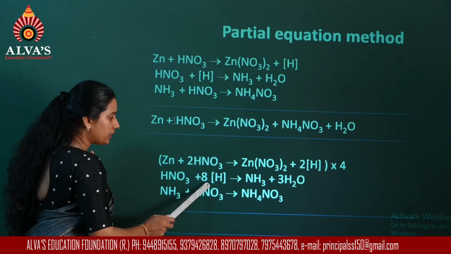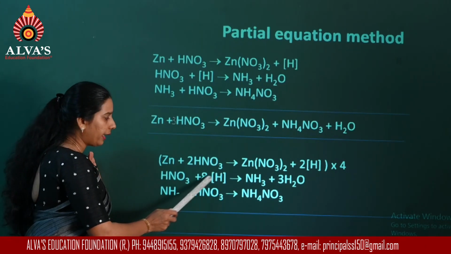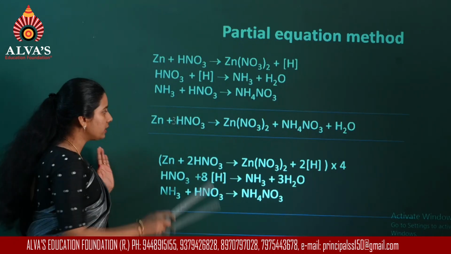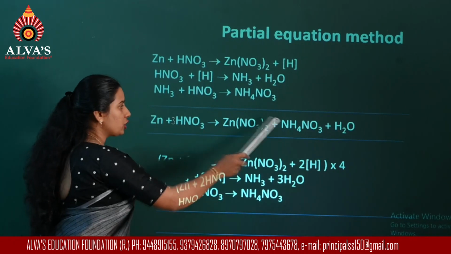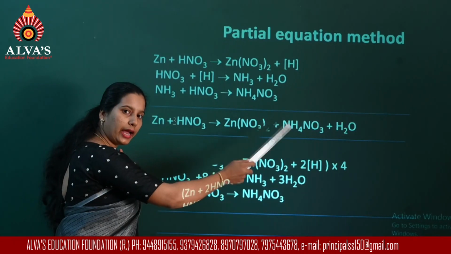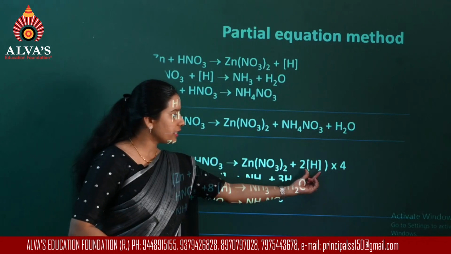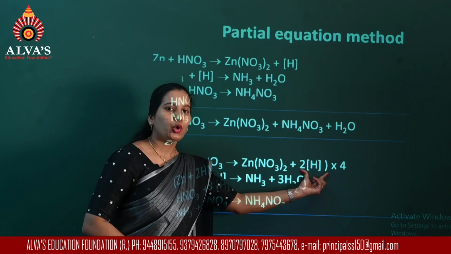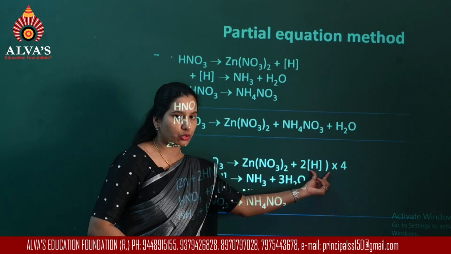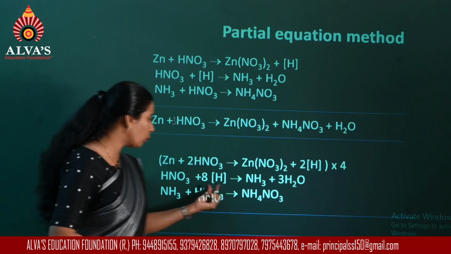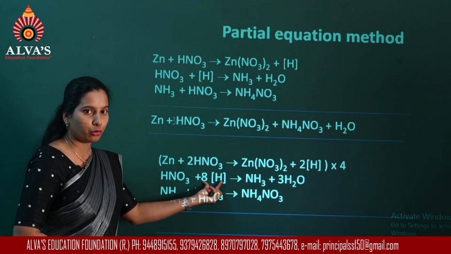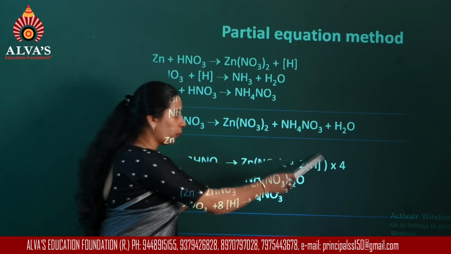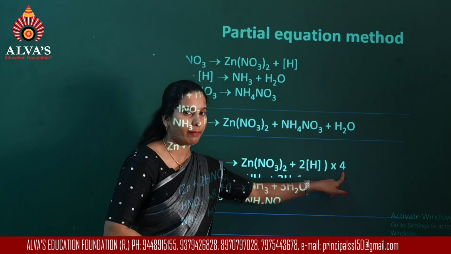Now you see the second reaction, there are 8 nascent hydrogens, and in your final equation you don't see any nascent hydrogen. Whereas in the first equation, now don't consider this, there were only 2 atoms of nascent hydrogen. To make this equal to 8, what you have to do? The entire equation has to be multiplied by 4.